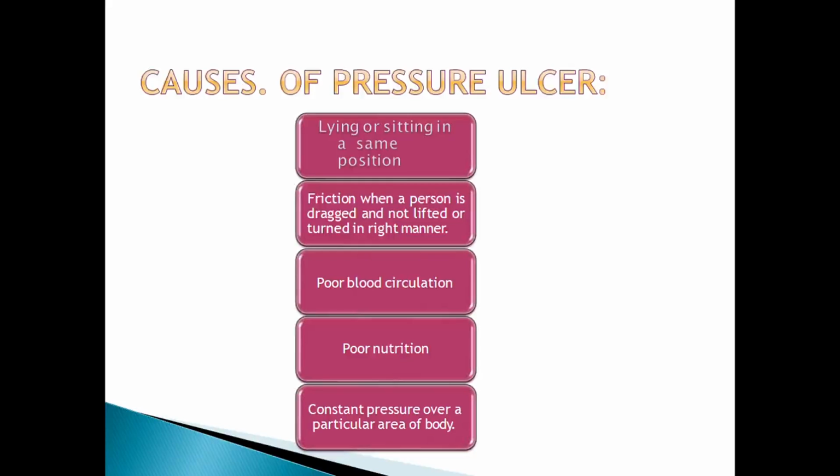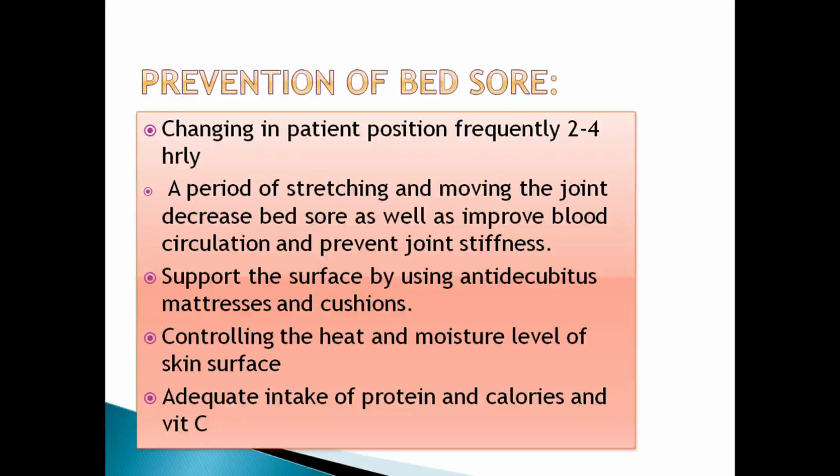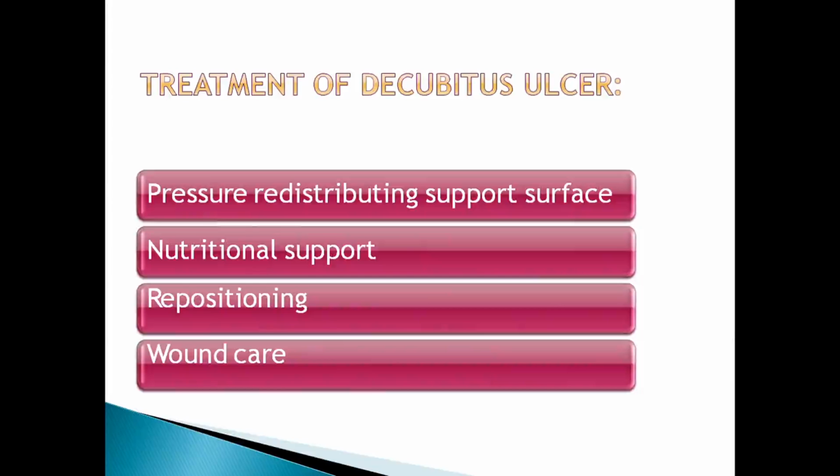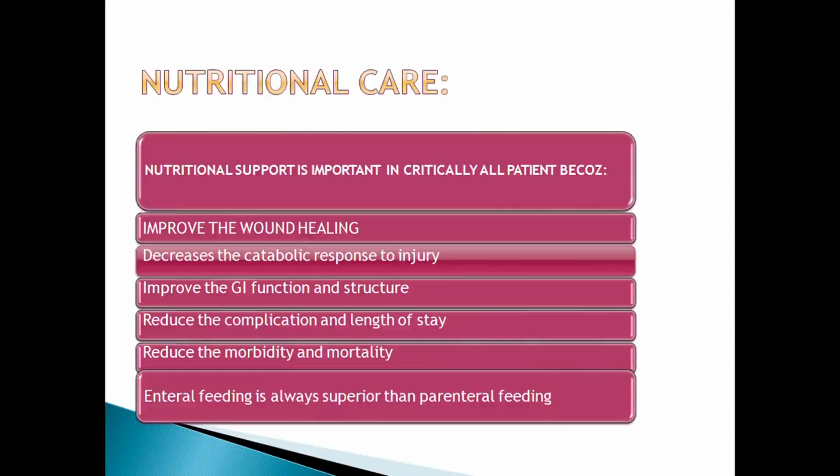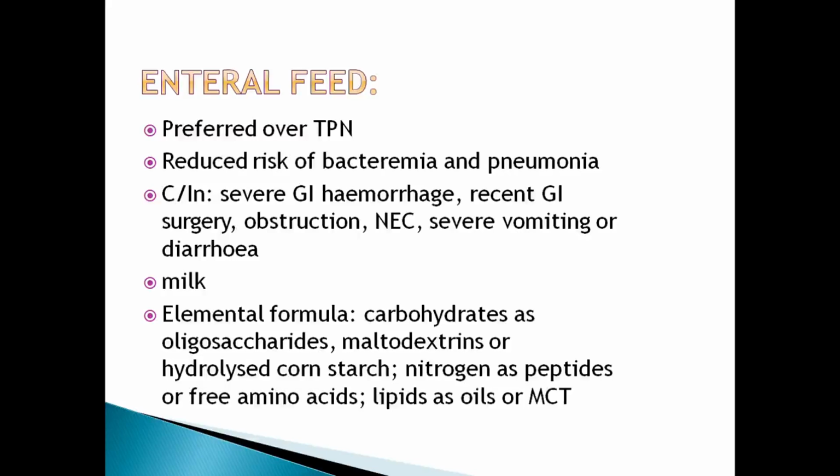It may be because of lying in the same position for a long period of time, poor blood circulation, poor nutrition, and constant pressure over a particular area. Prevention includes changing position, periods of stretching and moving, support surfaces such as anti-decubitus mattresses, and adequate intake of protein. Treatment includes pressure-redistributing support surface, nutrition support, repositioning, and wound care. So enteral feed is preferred.